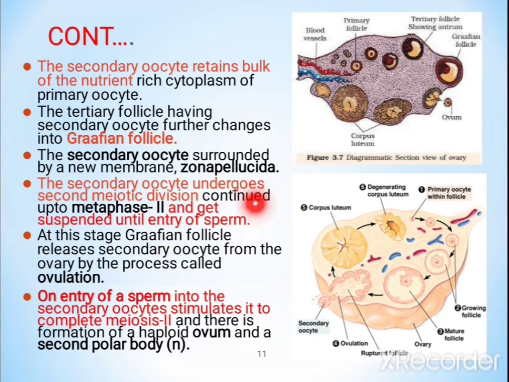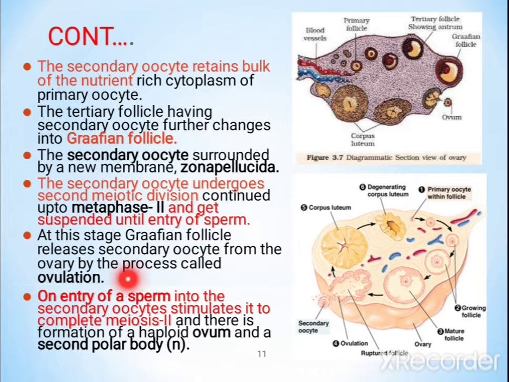The secondary oocyte undergoes second meiotic division, continues up to metaphase 2, and gets suspended until the entry of sperm. When the sperm enters, meiosis 2 continues.